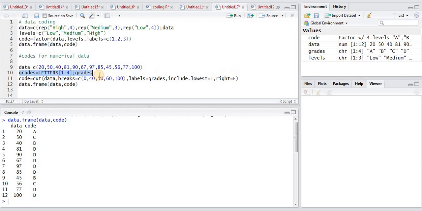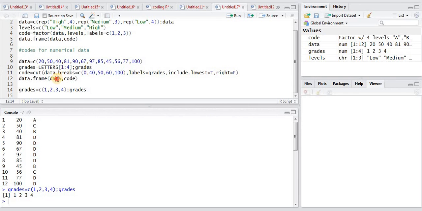Instead of letters, if I want to codify the output as 1, 2, 3, 4, that also is possible using c within bracket 1, 2, 3 and 4. So instead of A, B, C, D, the output will be graded as 1, 2, 3, 4. You can use Roman letters or whatever you want. See, so everything is coded exactly in line with the earlier output.